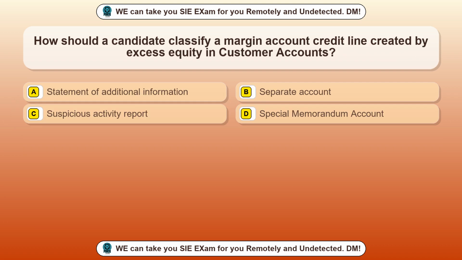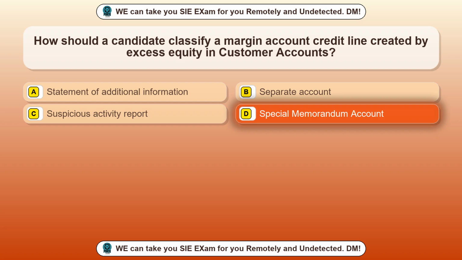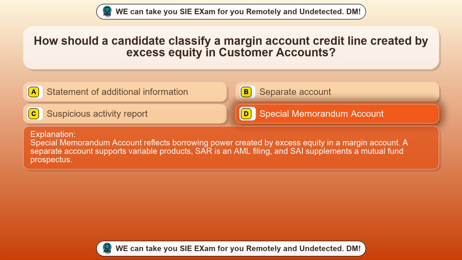Question 15. How should a candidate classify a margin account credit line created by excess equity in customer accounts? Option A, statement of additional information. Option B, separate account. Option C, suspicious activity report. Option D, special memorandum account. The correct answer is option D, special memorandum account. Special memorandum account reflects borrowing power created by excess equity in a margin account. A separate account supports variable products, SARs support AML filing, and an SAI supplements a mutual fund prospectus.